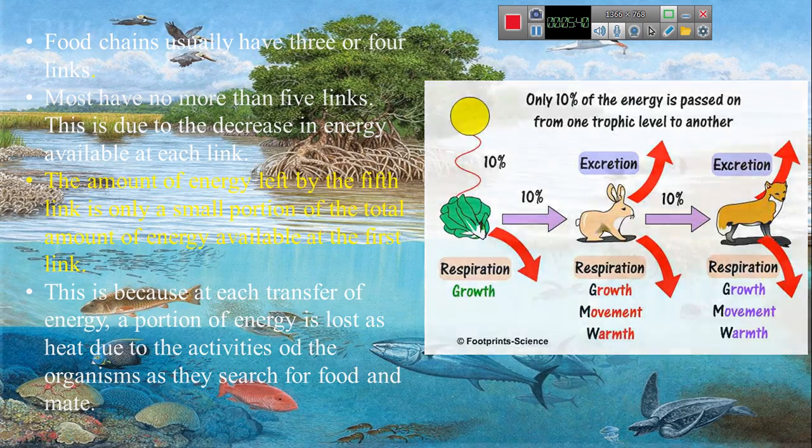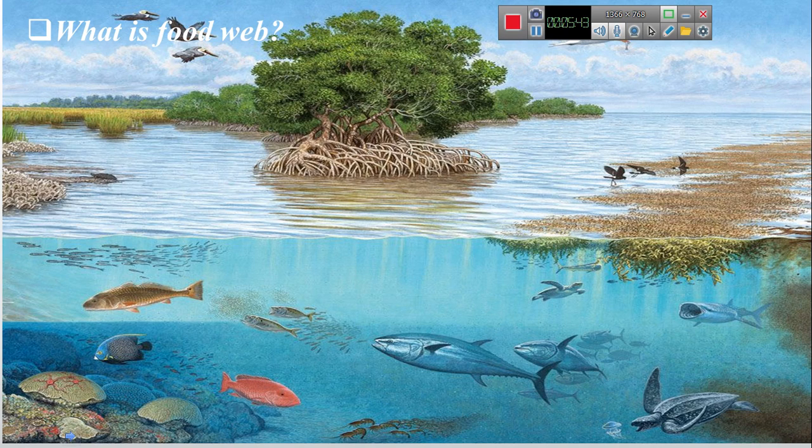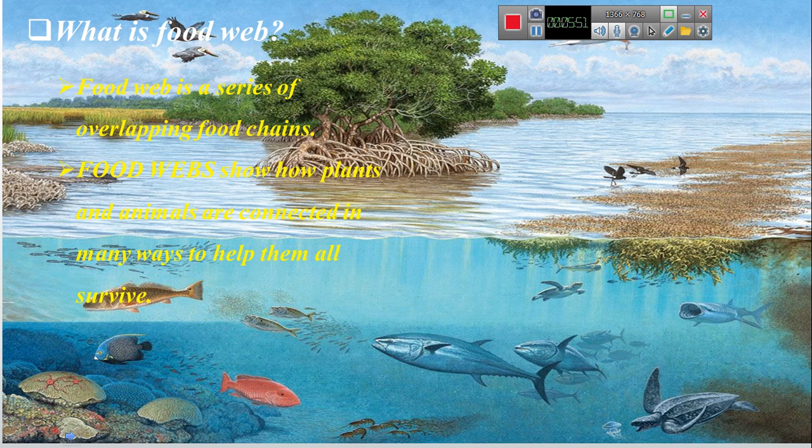Okay, next slide. What is a food web? A food web is a series of overlapping food chains. A food web shows how the plants and animals are connected in many ways to help them all survive.